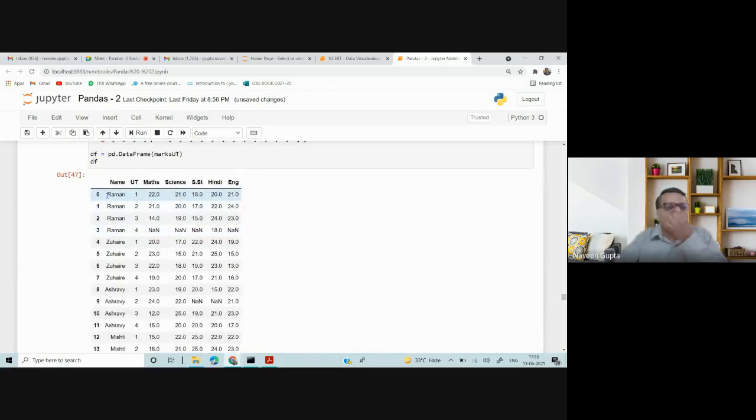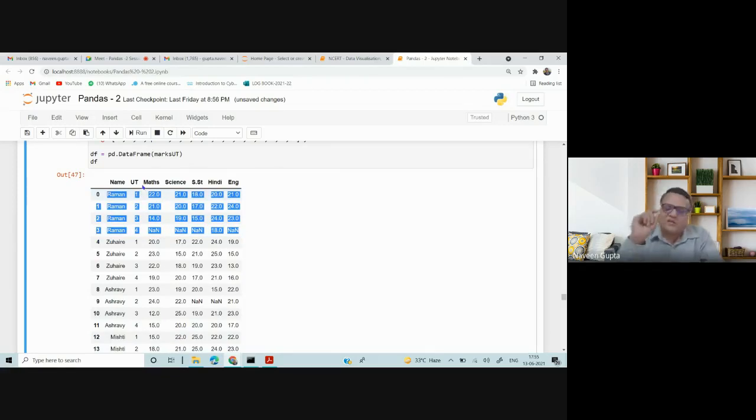We have 4 UTs that happened, and the marks of the students are given to you. The data set says you have 4 exam data with you, but maybe students have missed some of the exams. So how to handle these kinds of values where data is missing? One way is you just ignore. dropna is a function which ignores all the null values. Automatically all the rows which have a null will be deleted. So whenever we do some data cleaning, it is on the basis of eliminating or ignoring the values.